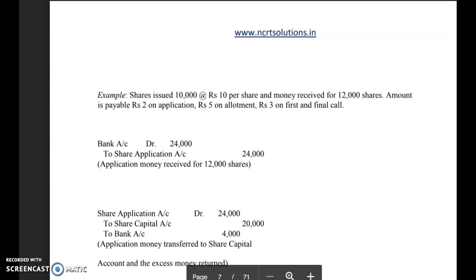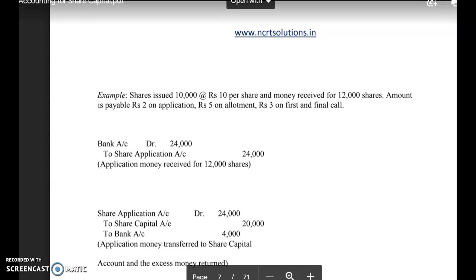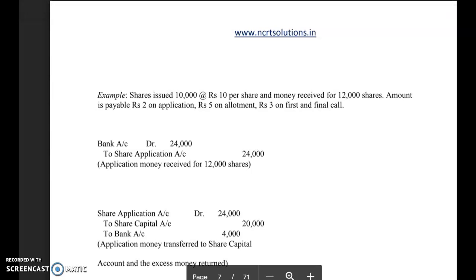The 2,000 shares at the rate of rupees 2 per share, that is rupees 4,000, will be refunded. So the bank account will be credited. The entry will be very simple. Bank account debit to share application account, 24,000. The next entry will be share application account debit 24,000 to share capital, 10,000 into 2 rupees, 20,000, and to bank account on 2,000 surplus applicants at the rate of rupees 2, rupees 4,000 being refunded. This way the surplus application money will be refunded to the applicants, and the full allotment is made to the remaining applicants.